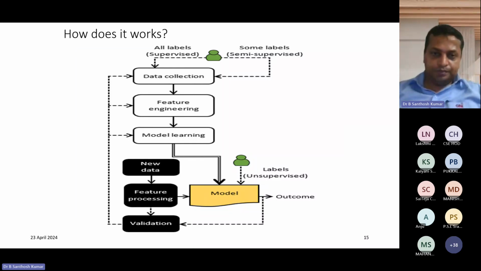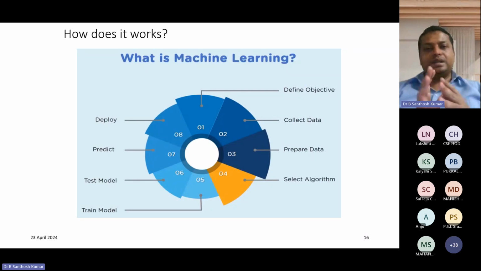Then what is the cycle of machine learning? First we define the objective, then we collect the data, then we prepare the data, then we choose the algorithm. Choosing the algorithm is very difficult, because normally the projects available in the GitHub repository were developed with the help of support vector machine only. The support vector machine is user friendly; whatever project it is, you can implement it using the support vector machine.